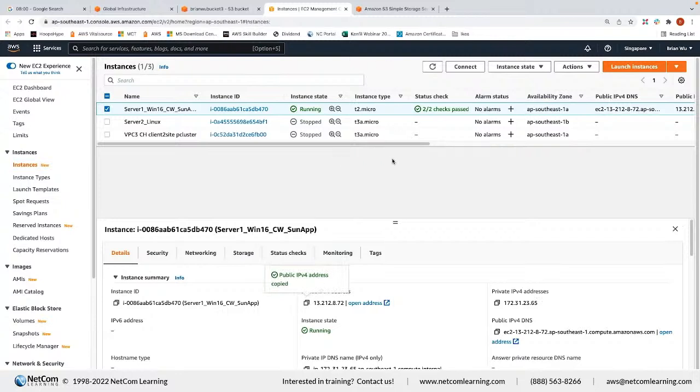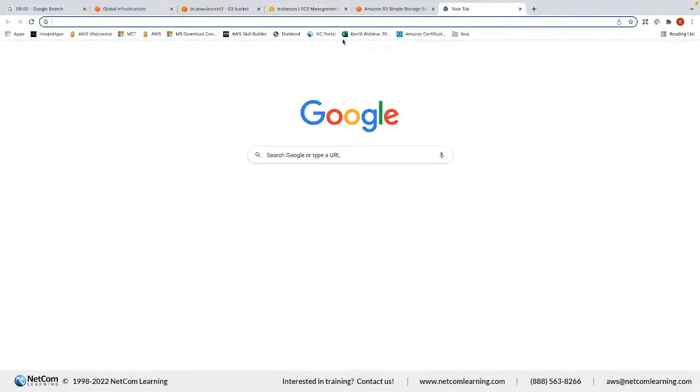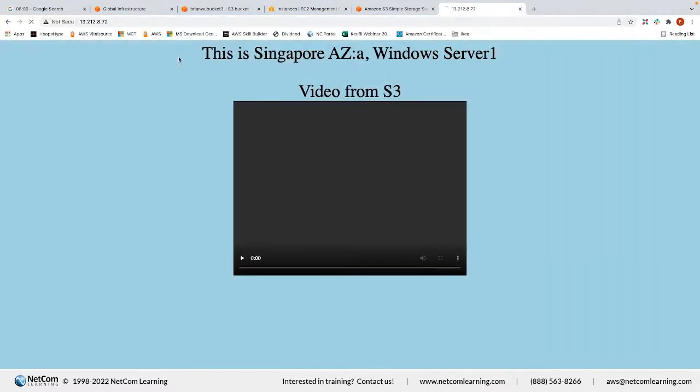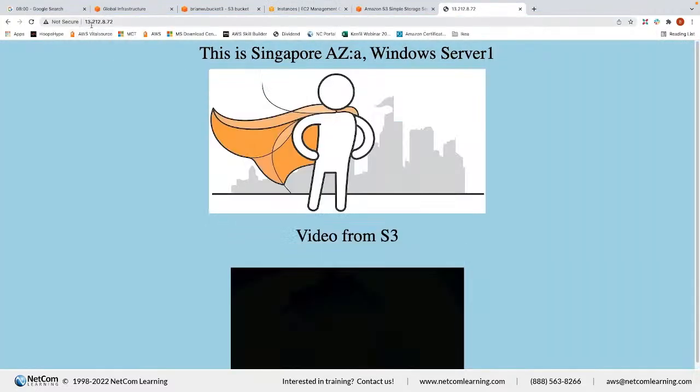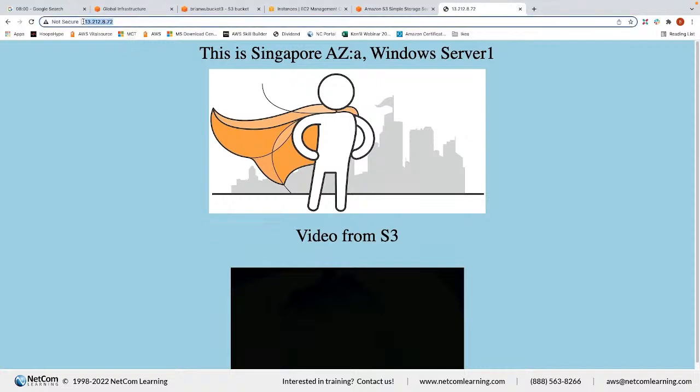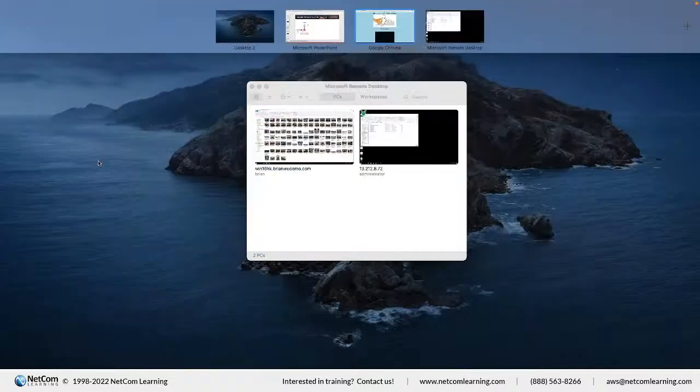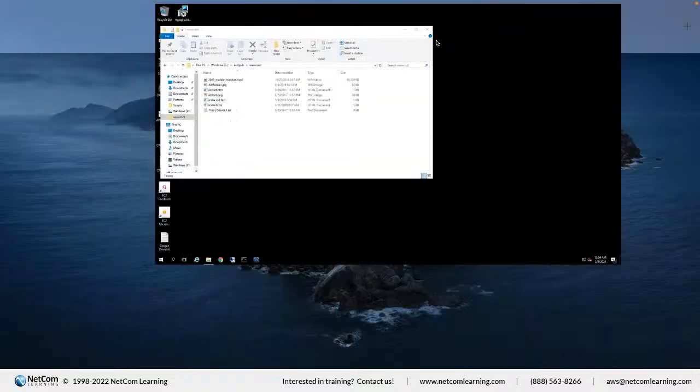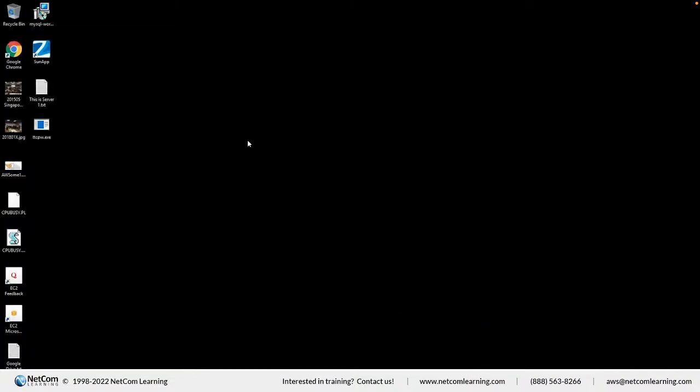If you can access the internet, you can go together with me. So this IP address, 13.212.8.72. As long as you can access the internet, you can visit this web server. And actually this web server, let me show you, is using Windows.